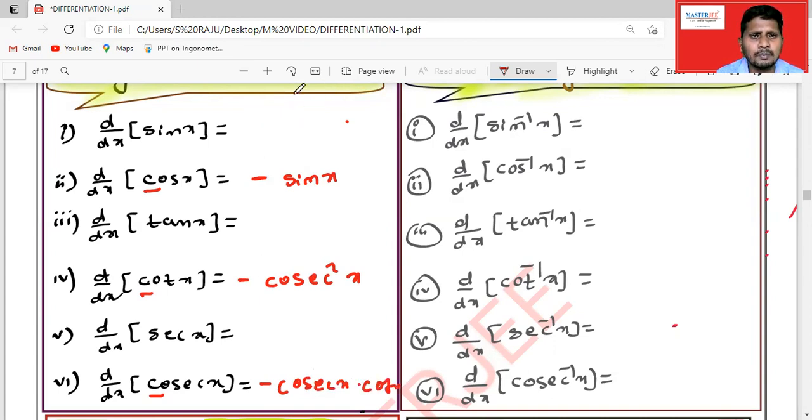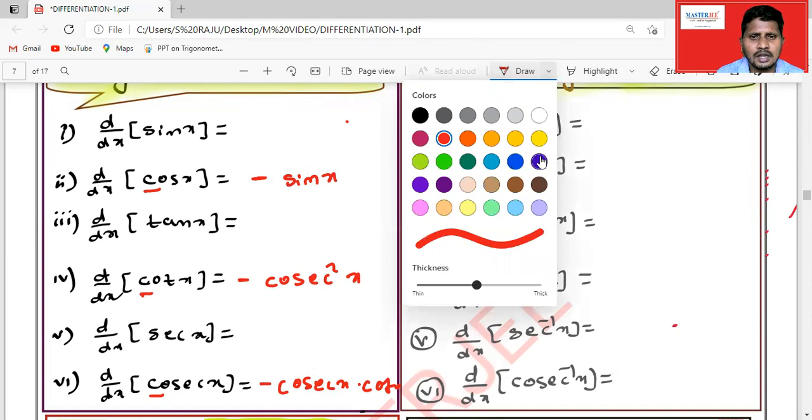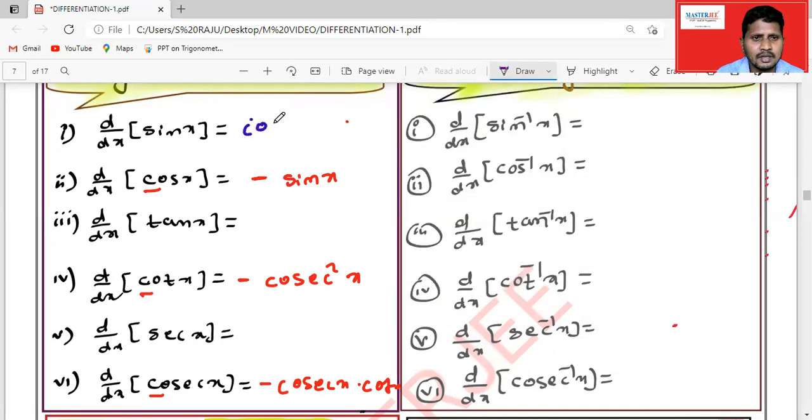The remaining 3 are positive: sin x gives cos x, tan x gives secant square x, and secant x gives secant x into tan x. Then what about the inverse?